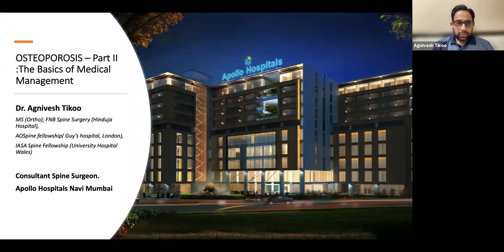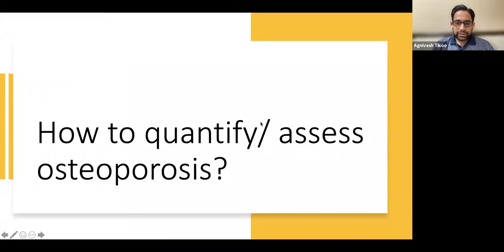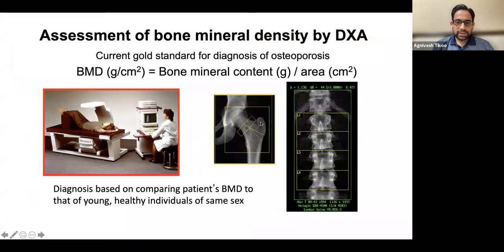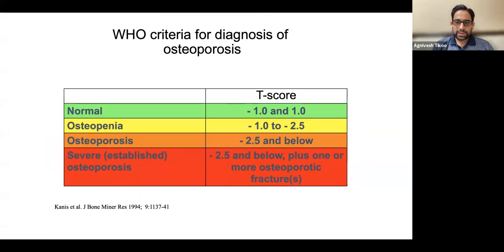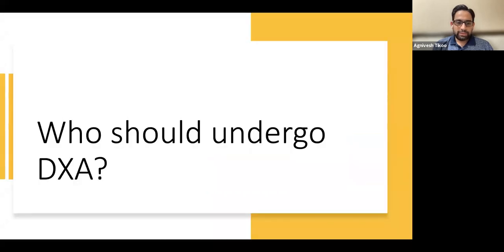I'll be talking today about the osteoporosis medical management. In the last lecture, we covered a part of the diagnosis and establishing what osteoporosis is and how we can diagnose it. Just to quickly recapitulate those two parts, we studied that bone density or DEXA is the gold standard, and osteoporosis as established by WHO is a T-score on DEXA of less than minus 2.5.